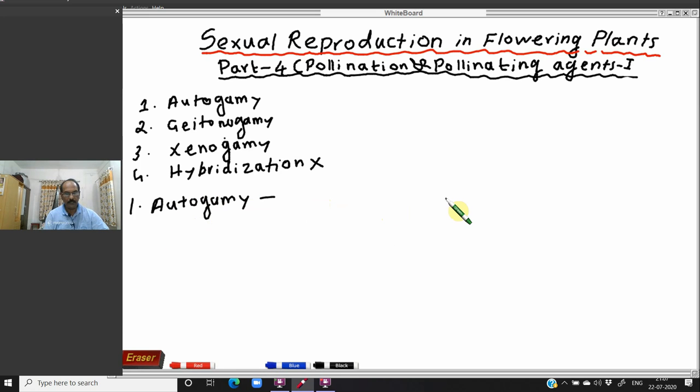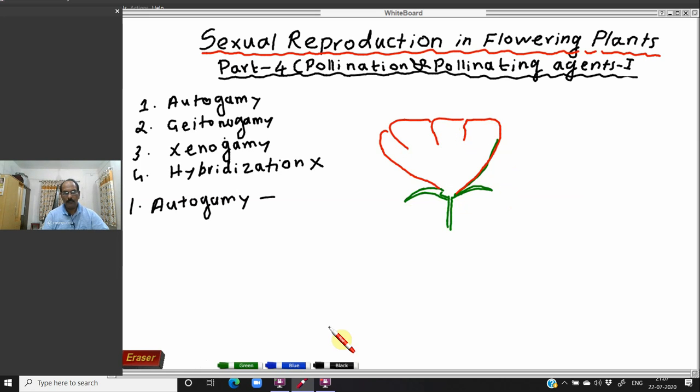So see here, suppose this is the flower, and this is the pedicel of the flower, and here is the thalamus, and on the thalamus, the calyx, and then the corolla is present here. Then the third whorl is the androecium, having the anthers.